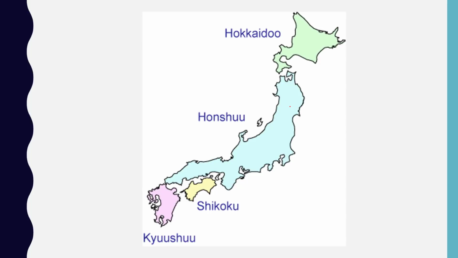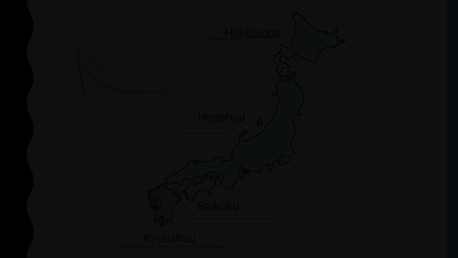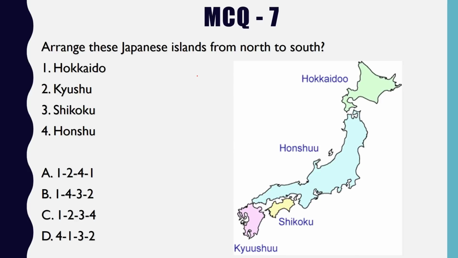It means it is a chain of islands, and these are the four main islands of Japan: Hokkaido, Honshu, Shikoku and Kyushu. Now it would be quite easy if this map was right next to the question, right? So let's get that done. So this right here is the map. Have a look at this.